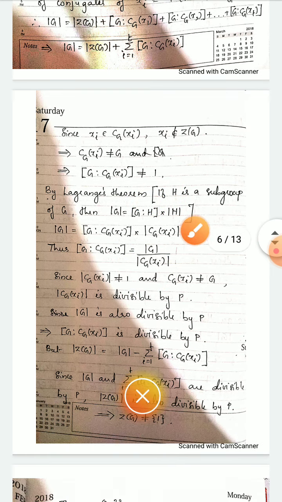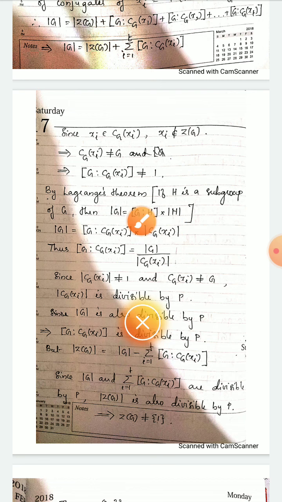So in place of H, we use Lagrange's theorem with Cg of xi. Then it becomes the order of G is equal to the index of G over Cg of xi times the order of Cg of xi. From this, the index of G over Cg of xi can be written as the order of G by the order of Cg of xi.